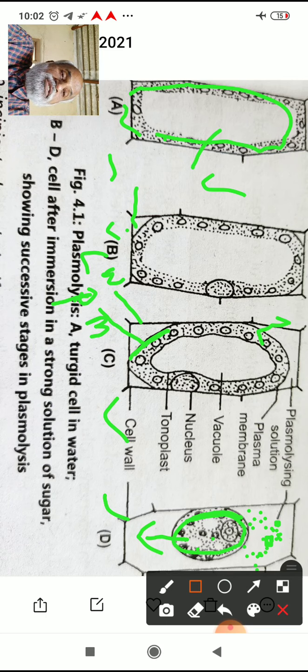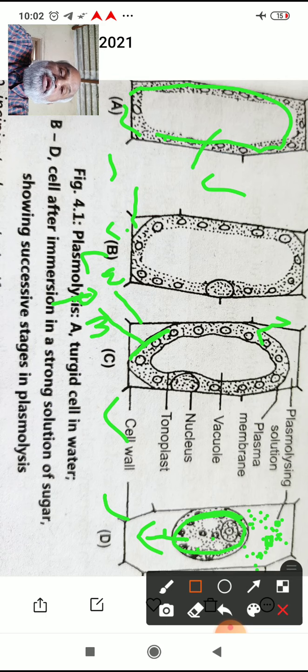So this space will be filled up by the hypertonic external solution, and somewhere at the center you will observe contracted protoplasm. So I think you have come to know the basic concept of plasmolysis.